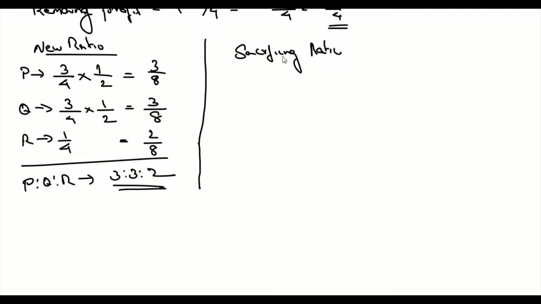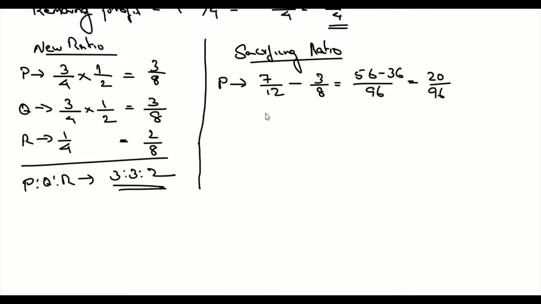Sacrificing ratio is basically equal to original share of profit minus new share of profit. So for P, his original share is 7/12, 7:5, so it is 7/12 minus his new share, which is 3/8. That is equal to 56 minus 36 over 96. That is equal to 20/96.